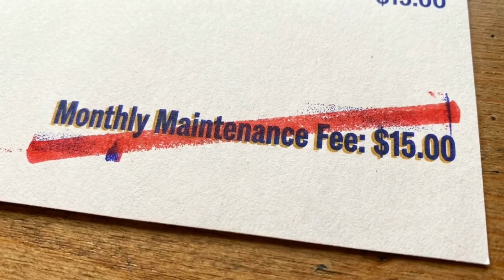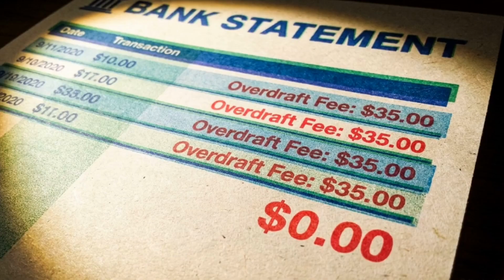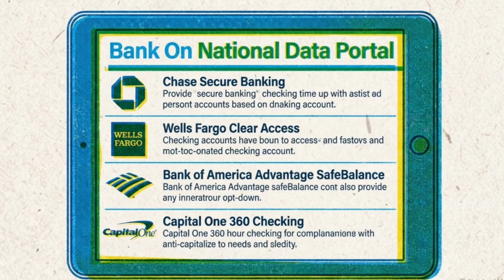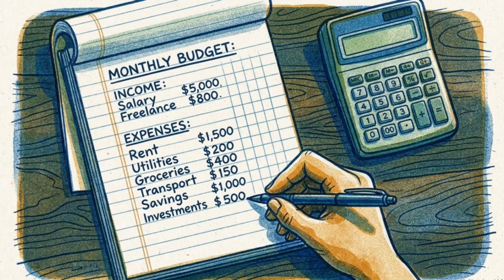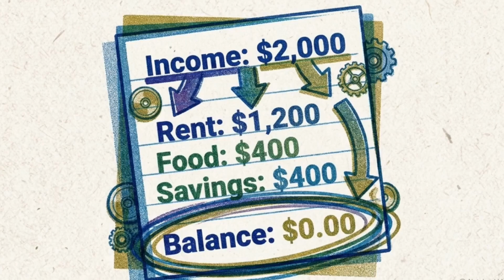Step 1 is the elimination of banking fees. Overdraft charges and monthly maintenance fees drain billions of dollars from low-income earners annually, acting as a massive roadblock to asset building. Use the Bank On directory to find a certified account. These accounts are required to have no overdraft fees and minimal to zero maintenance costs, ensuring you keep every dollar you earn. Next, apply zero-based budgeting to this account. This ensures every dollar is assigned a specific job the moment your paycheck arrives.